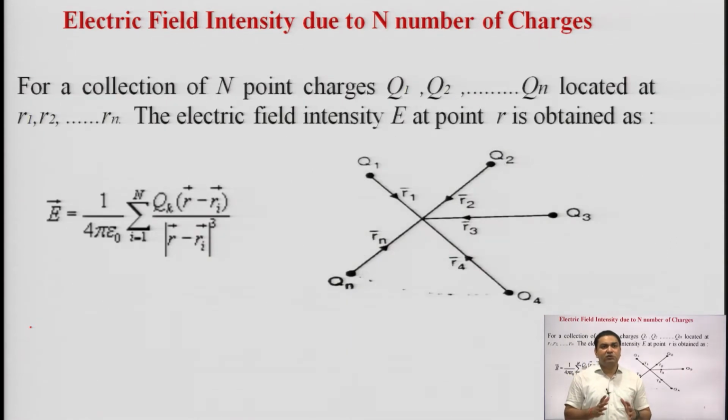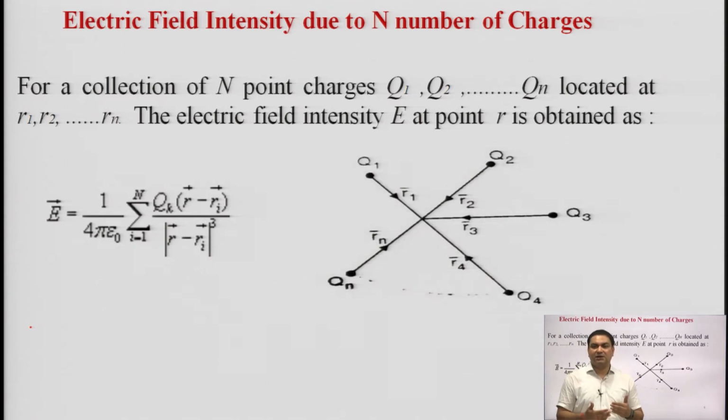Electric field intensity due to n number of charges. When it is a combination of multiple charges, then the formal notation of the electric field intensity can be written like this. For a collection of n point charges like q1, q2, q3 up to qn located at r1, r2 and up to rn, the electric field intensity E at point R is obtained as the resultant, given in the form of 1 upon 4 pi epsilon naught sigma.